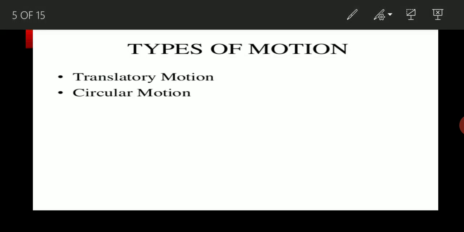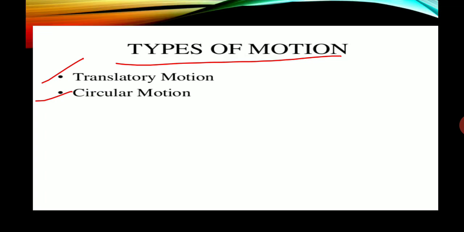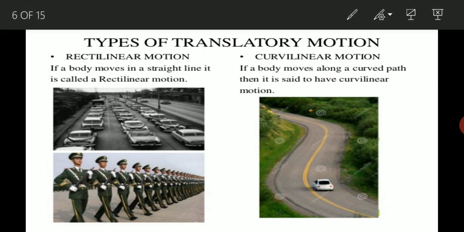Now let's come to know about the types of motion. What are the types of motion? Students, if we are going to categorize motion, there is a large category, but simply we can categorize it into two types. The first one is translatory motion and the second one is circular motion. Clear? What is translatory motion? Translatory motion is of two types, that is rectilinear motion and curvilinear motion.